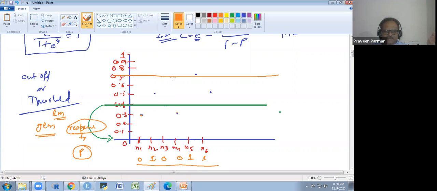It is randomized basically. Randomly you are selecting the observations for 500 trees, and randomly you are selecting the variables also.